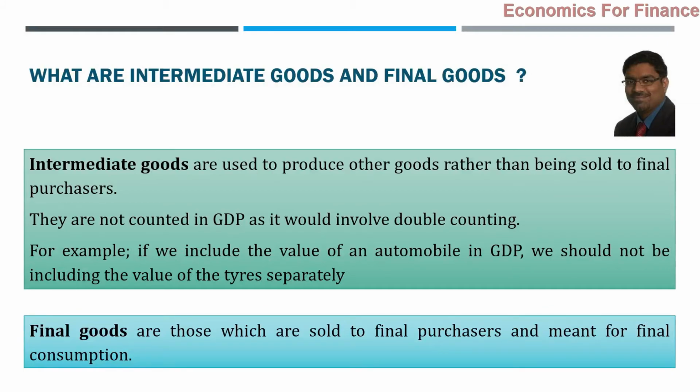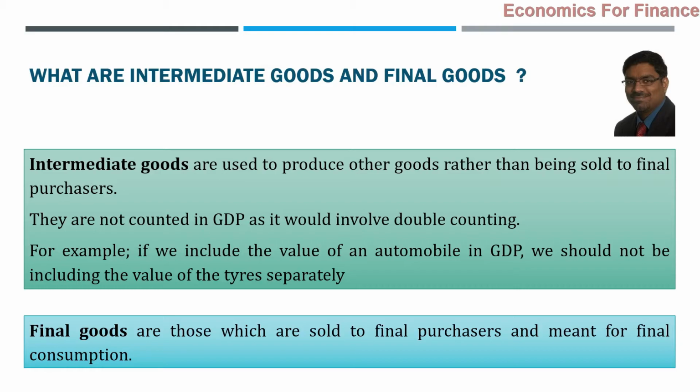Then, naturally, this question remains. This can be an exam question also. What is the distinction between intermediate goods and final goods? It is not about CA intermediate and CA final. But yes, goods in GDP and national income computations are classified into intermediate goods and final goods. What are intermediate goods?